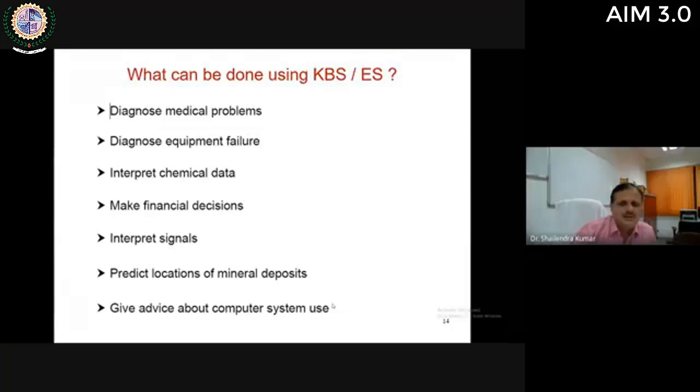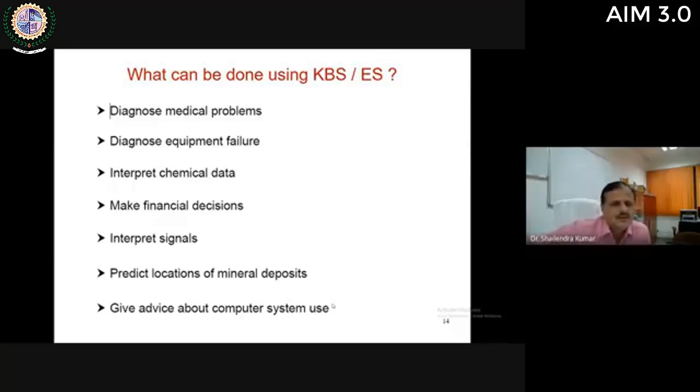Then other systems were also developed, like for diagnosing equipment failure, interpreting chemical data, where the chemical composition of a chemical compound can be identified by using this type of system, and making financial decisions. Nowadays in the share market also, every share broker is using some type of expert system or intelligence system for taking financial decisions, about what will be the appropriate level of an equity share to buy or sell to get the maximum profit.